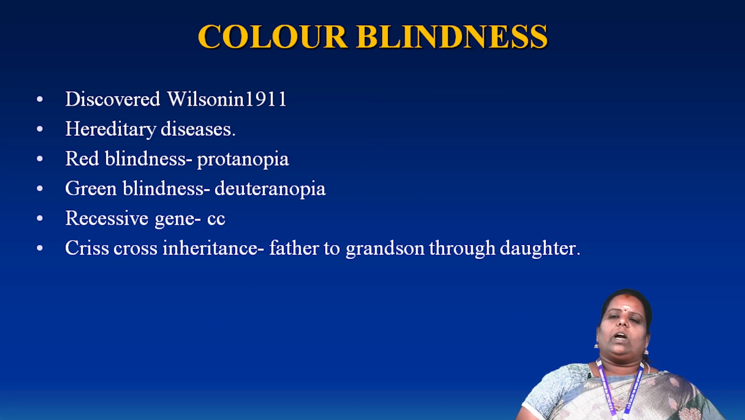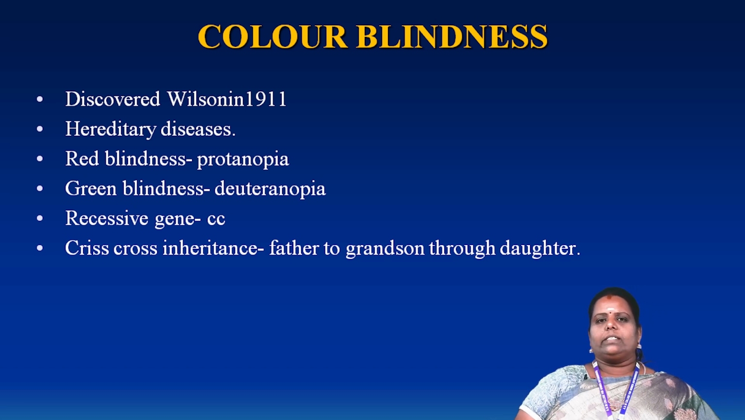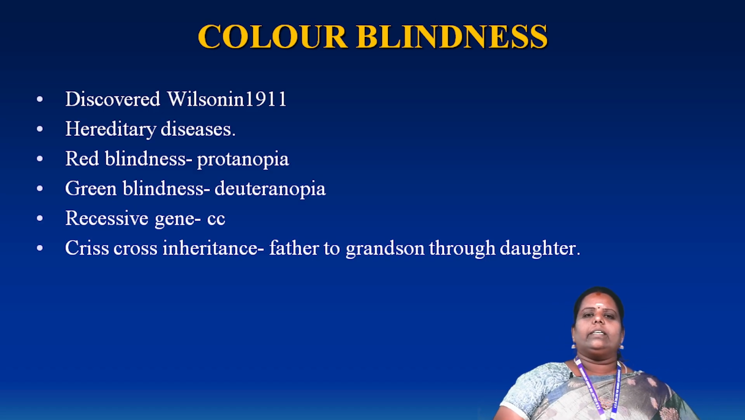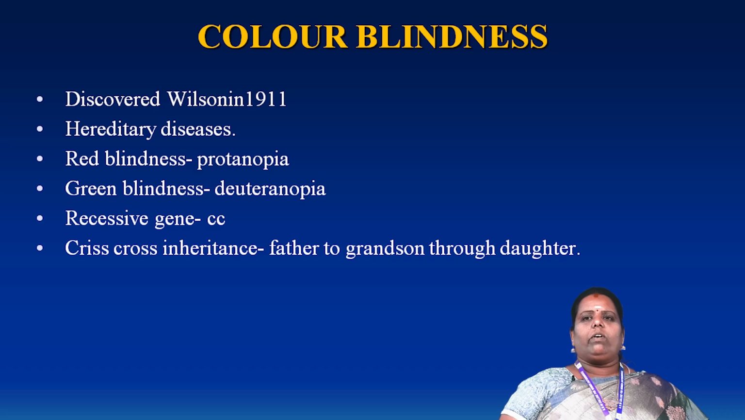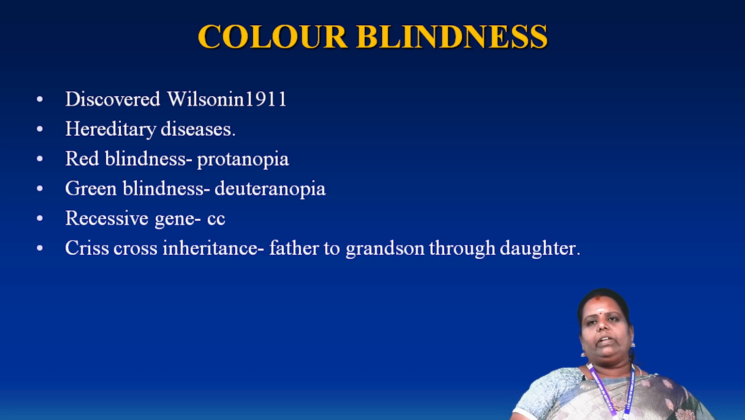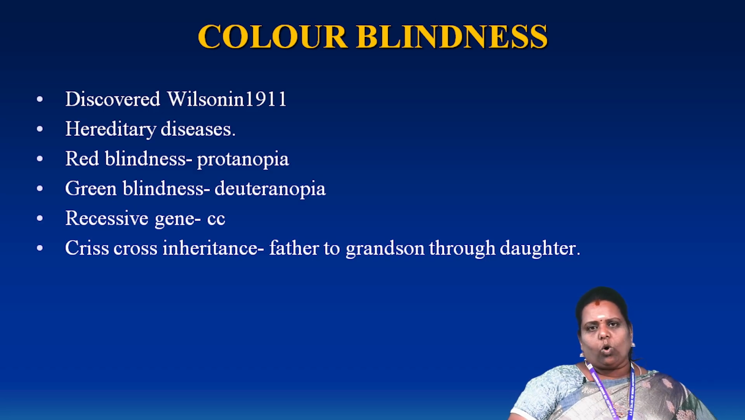Who discovered hemophilia disease? Already explained. Another disease is color blindness. This disease is also an X-linked inheritance disease. It occurs in human beings. This color blindness disease was discovered by the scientist Wilson in 1911. It is also a hereditary disease. This hereditary disease is otherwise called red blindness. Another one is green blindness.